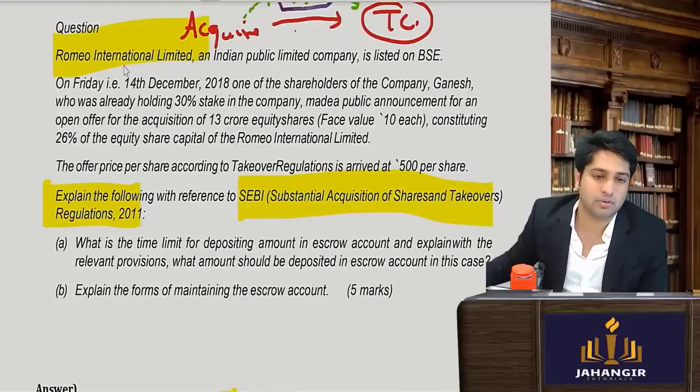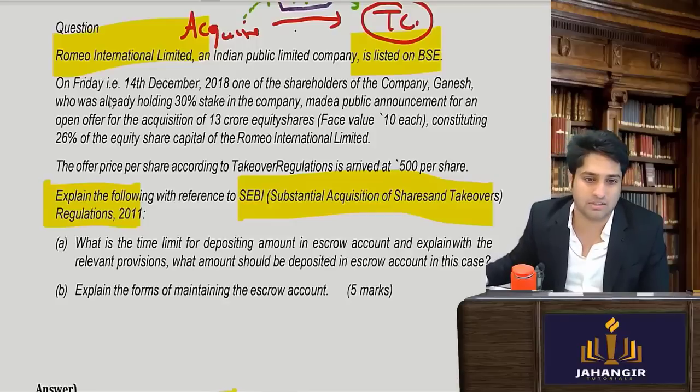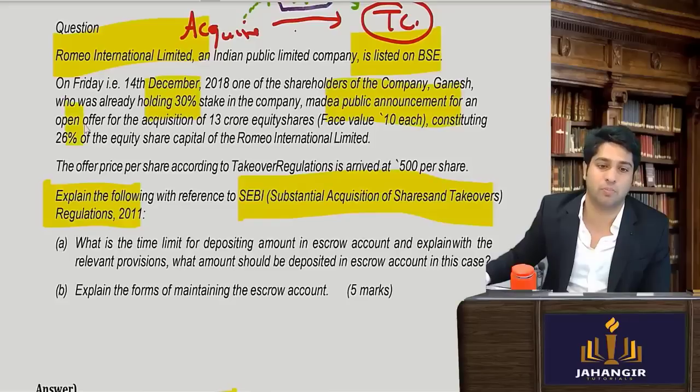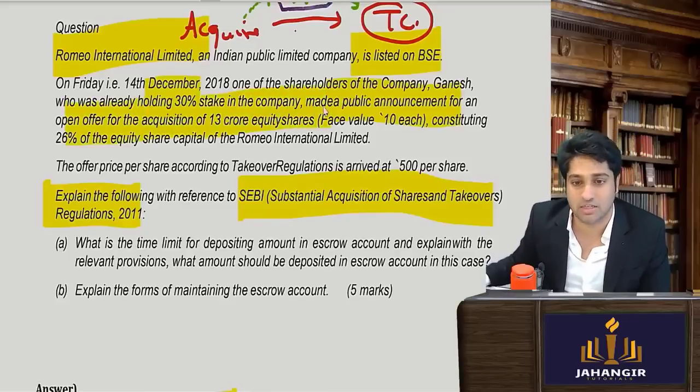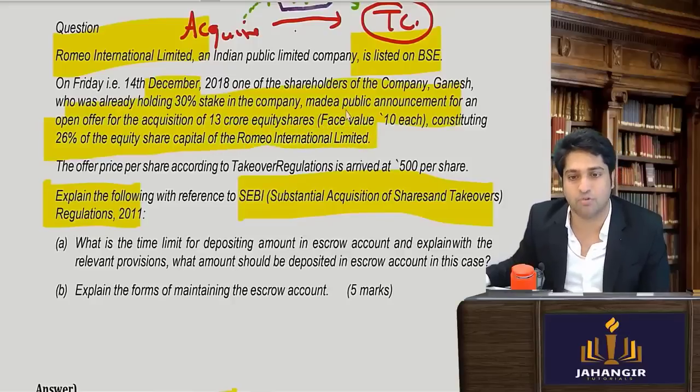Romeo International Limited is listed on the Bombay Stock Exchange. On Friday, one of the shareholders, Ganesh, who was already holding 30% stake, made a public announcement for an open offer for acquisition of 13 crore equity shares, constituting 26% of the capital of Romeo Limited.